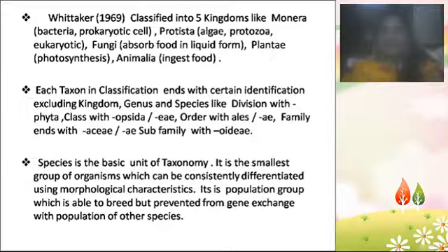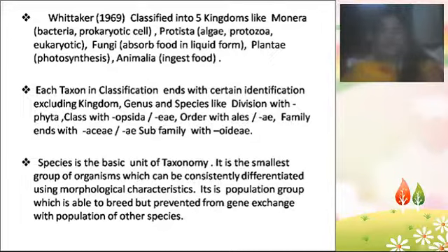Then for each rank, such as class, subdivision, order, family, the name ends with certain letters. Genus, species and kingdom are individual and specific, but the other ranks end with similar letters.